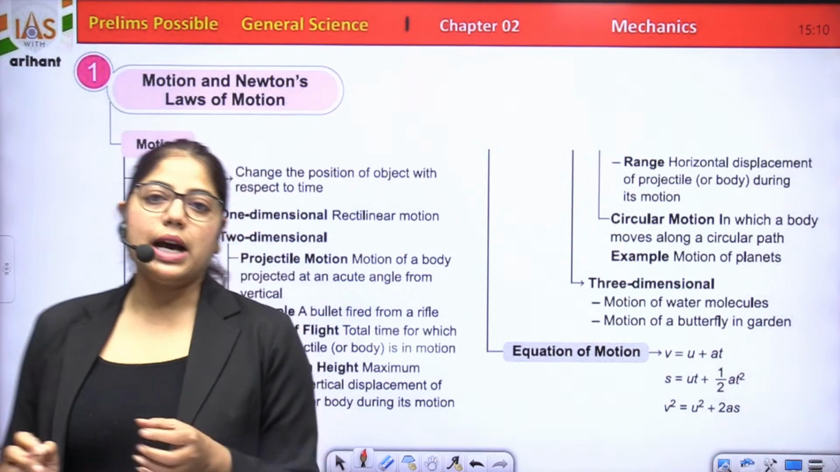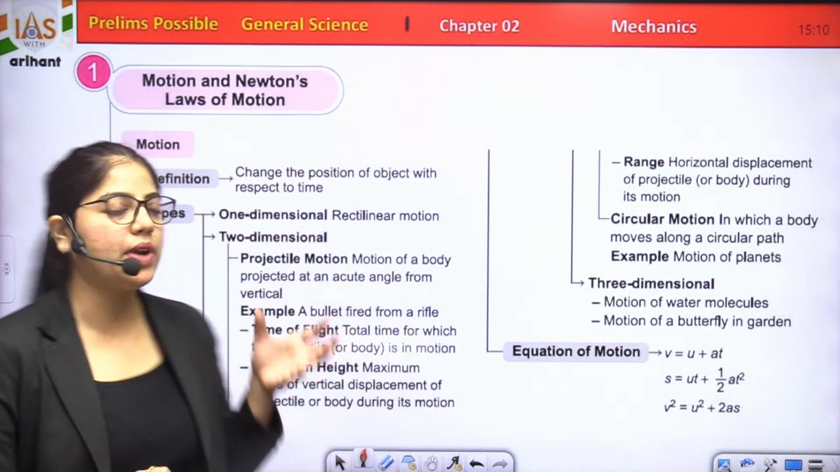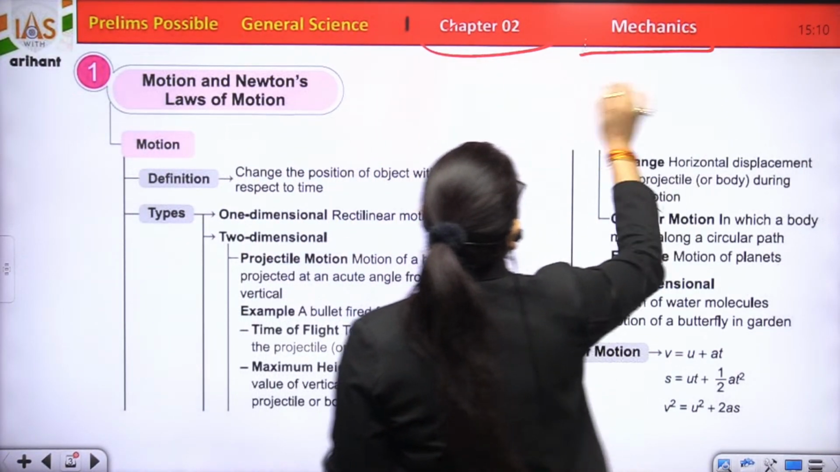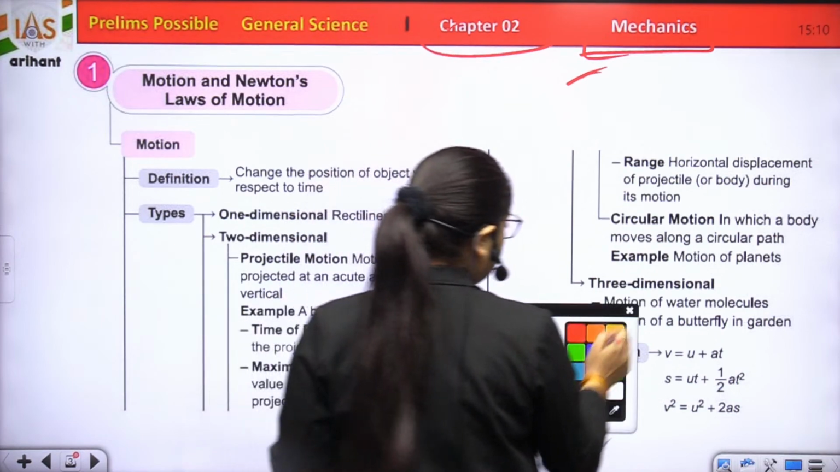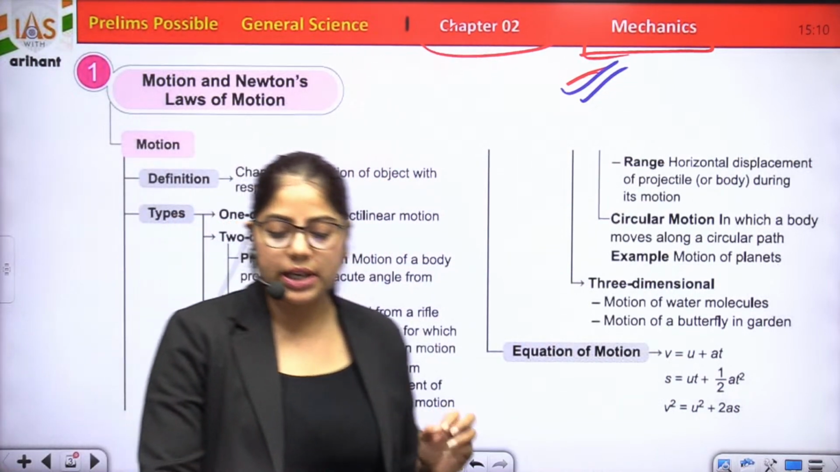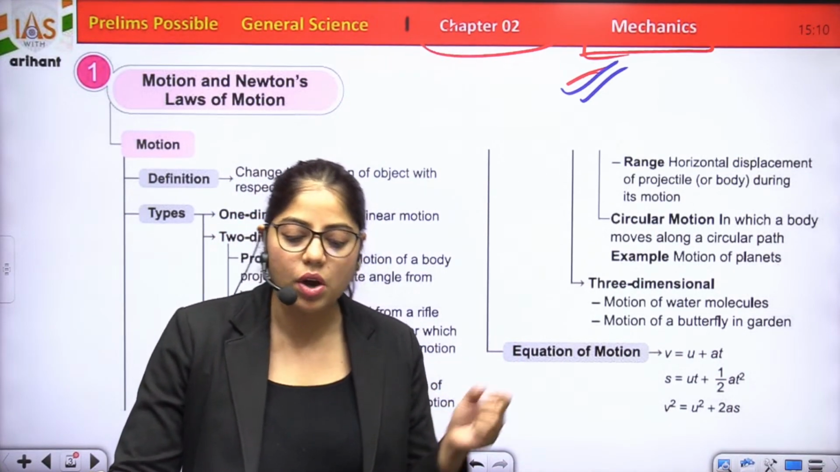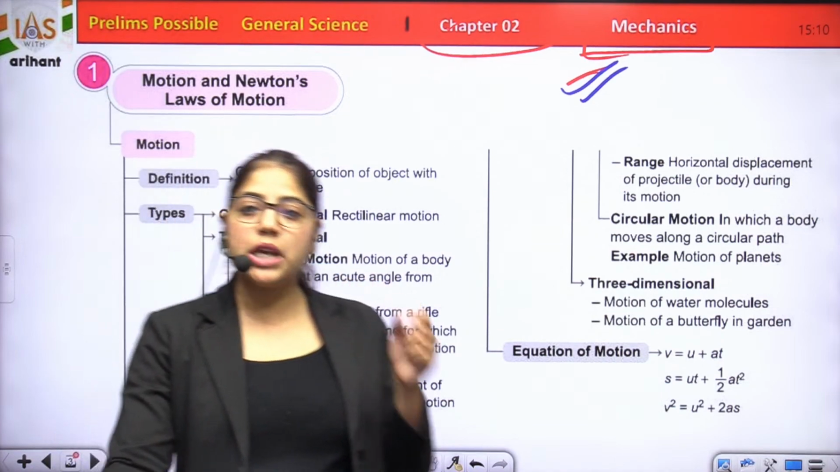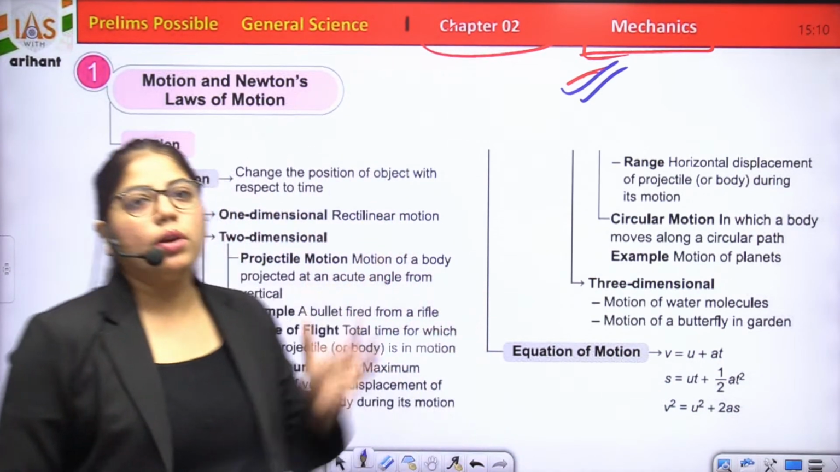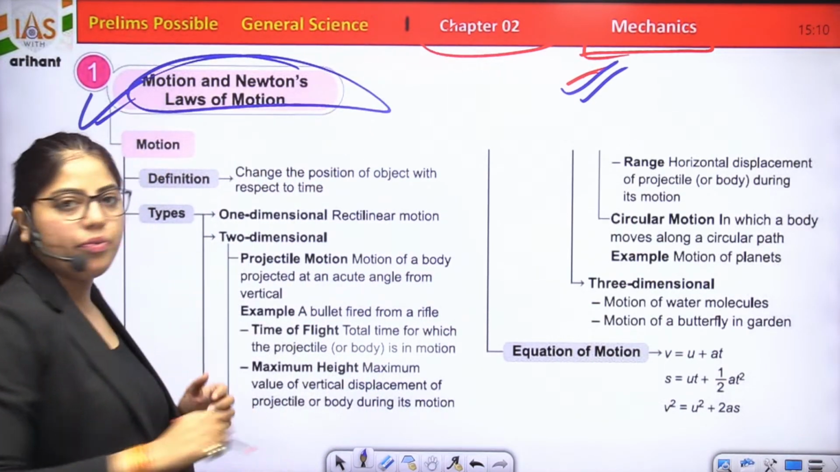Now we are going to start our class. Today is a new chapter, second unit, mechanics. In the previous class, we completed the first unit, units and measurement. In this class, we have started a new chapter, mechanics. And what is mechanics? Mechanics is the branch of physics dealing with the study of motion when subjected to forces or displacement, and the subsequent effects of the bodies on their environment. So, our number one topic is motion and Newton's laws of motion.